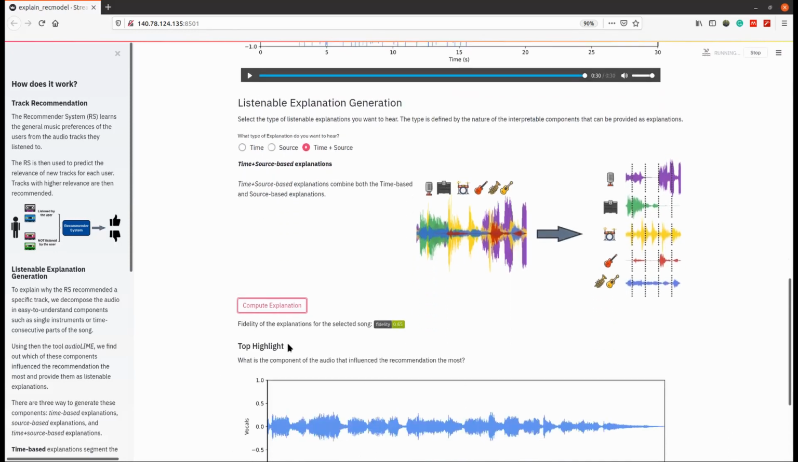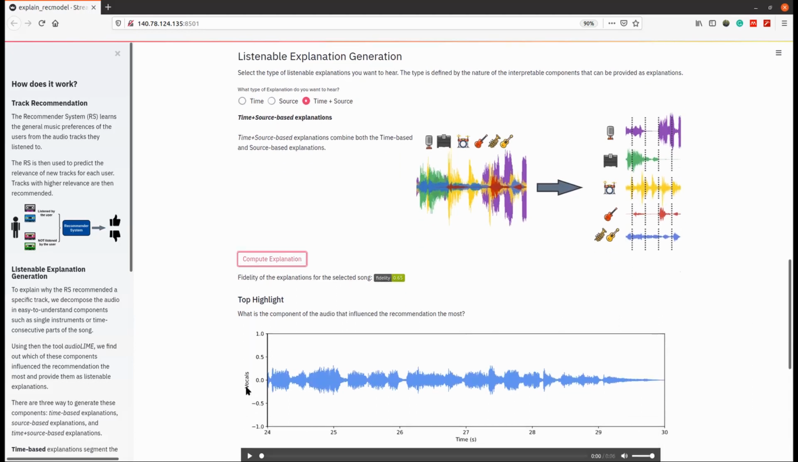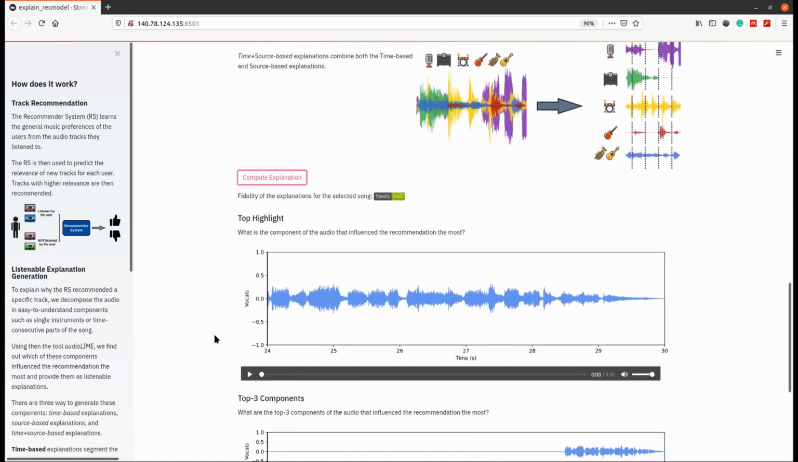The first thing that we can see is the fidelity. In this case, the fidelity tells us how much we can trust the following explanations, and if the tool is actually providing good explanations of the recommendation. Here the fidelity is high, and it means that we can trust the explanations that we can see. We provide two interfaces for interacting with the listenable explanations.